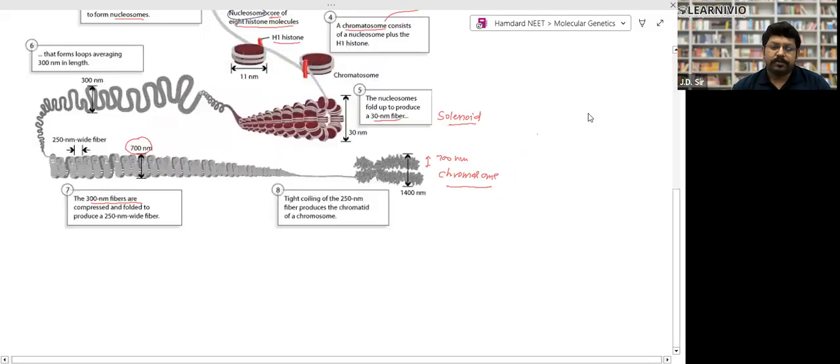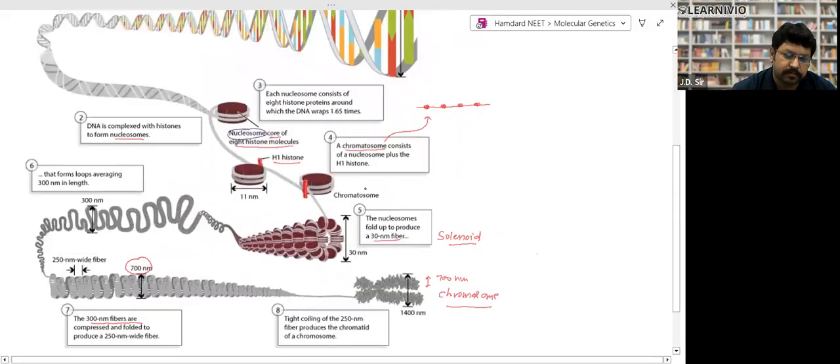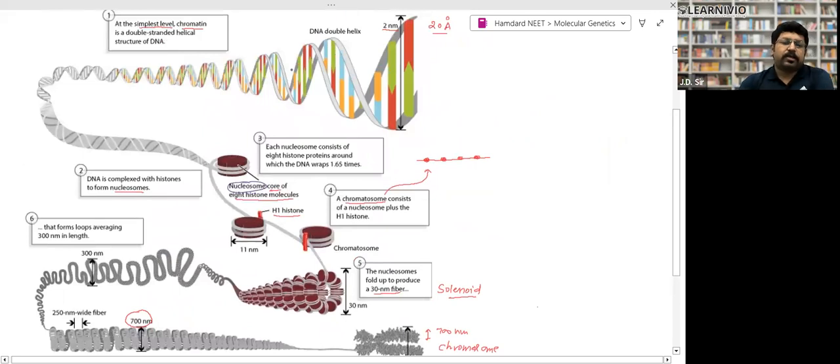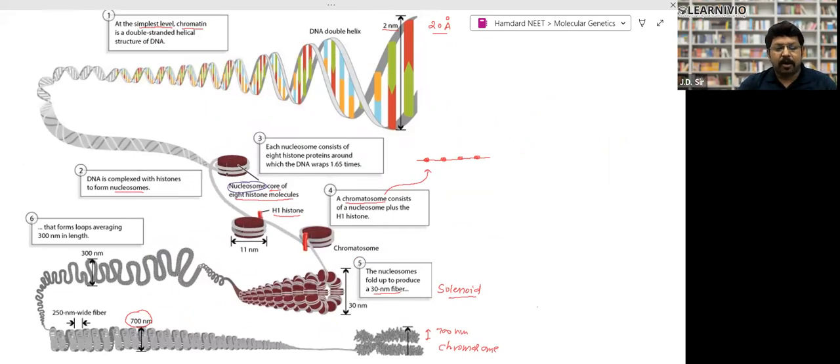Packaging of DNA, you can see. First, DNA gets condensed. After condensation, the DNA wraps around a protein, right? It makes 2.5 circles around this protein molecule. This protein molecule is an octamer. It is called histone. So DNA wraps around the histone protein, and this structure is known as a nucleosome, right?